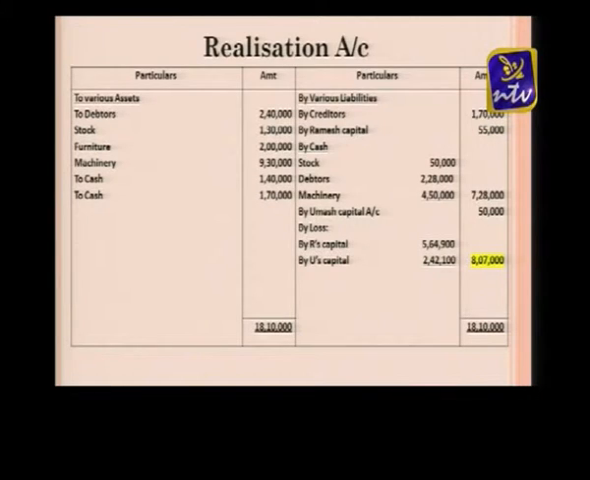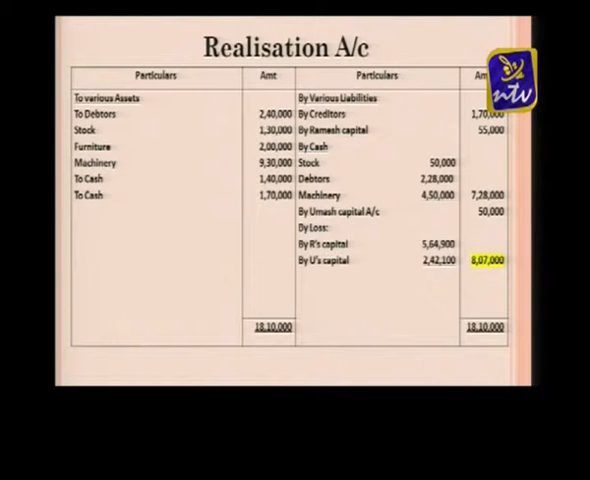The remaining stock will be only 50,000. So the entry will be cash account debit to realization account. Debtors are 2,28,000 because a 5% discount is there, that's why we take the total debtors amount minus 5%, and we are getting 2,28,000. And when we sell the machinery we are getting 4,50,000.